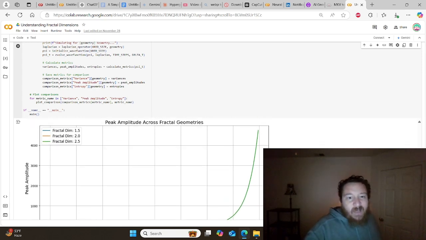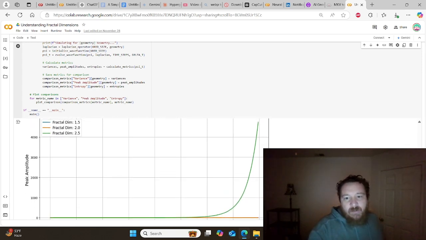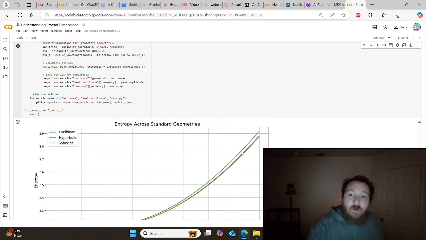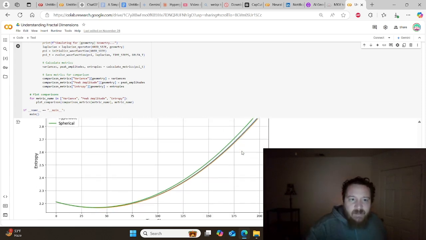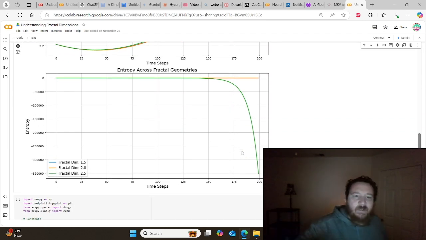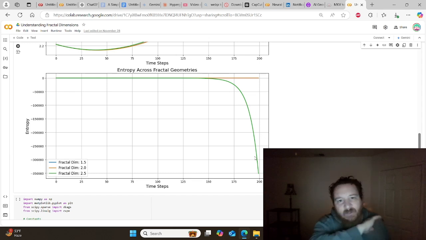And same thing here. We notice, and we're just comparing these fractal geometries alone, fractal geometry 2.5 compared to 2. It's again two different worlds, majorly. There's again no wave collapse in fractal dimension 2.0, and then extreme collapse in fractal dimension 2.5. And when we look at entropy across geometries, same thing, right? We're noticing and teasing out this difference across the spherical geometry, and then very specifically at fractal dimension 2.5, there's a very specific break. Highlighting it again, I can't point this out enough.